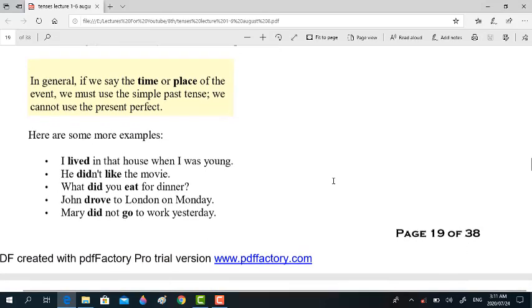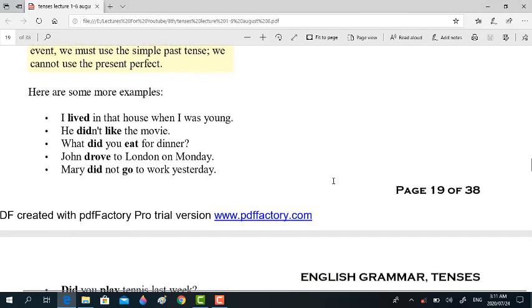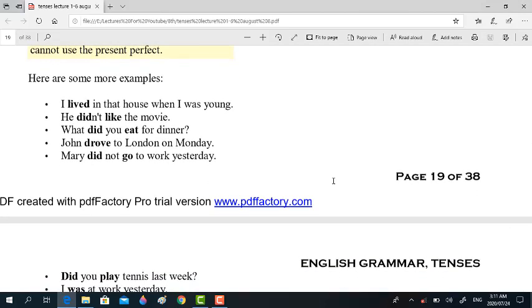This is important. If we wanna tell the time or place, we should use this tense, simple past, not the present perfect. Here are some more examples. I lived in the house when I was young. He did not like the movie. What did you eat for dinner? John drove to London on Monday. Mary did not go to work yesterday.